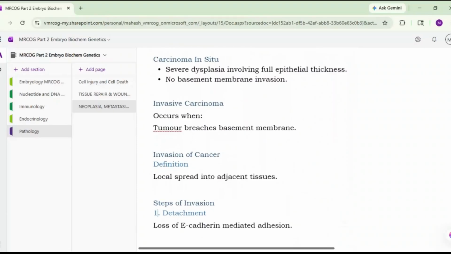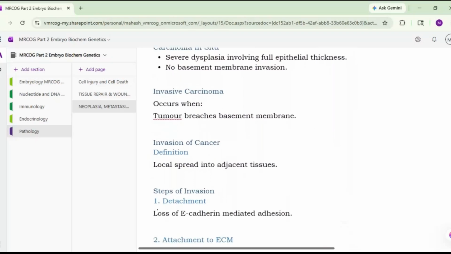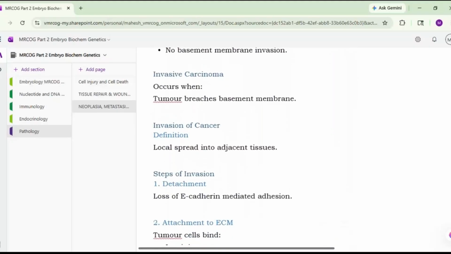Coming to the invasion of the cancer. What is invasion? It is the local spread into the adjacent tissues, and there are steps of the invasion. This also you should remember, how this invasion happens and what are the factors which are responsible. So there are steps. First step is a detachment, that is the loss of E-cadherin mediated adhesion. So these cells which are adhered to each other or to the basement membrane, normally there is a loss of E-cadherin mediated adhesion, that is called as detachment. So invasion will begin with the detachment first.